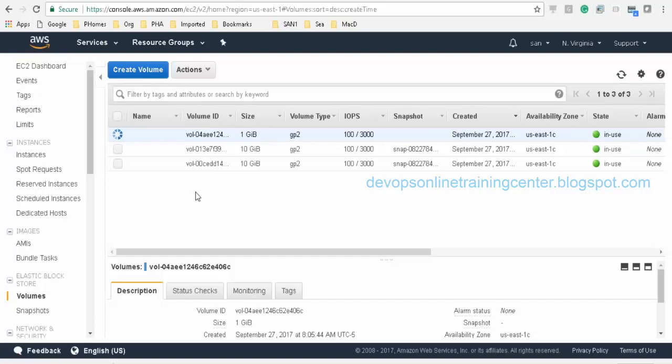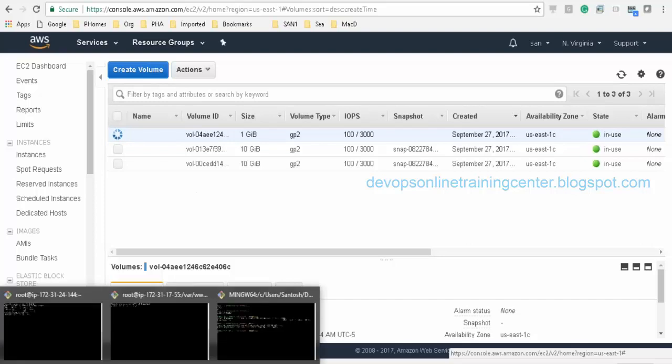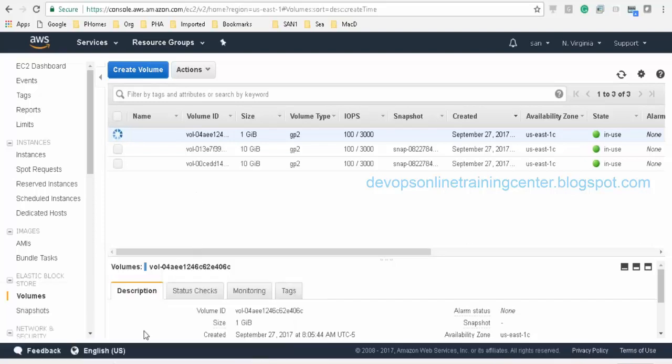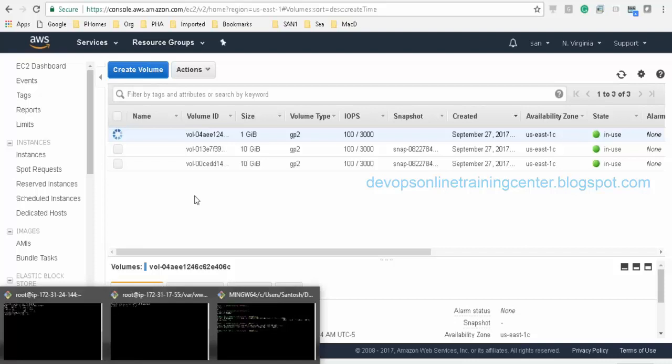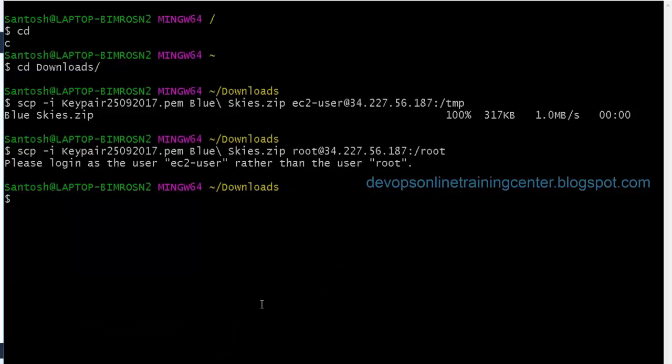Santosh, why is it taking SDF? Why did it not take SDB or SDC? Which one? The drive letter SDF. Yeah, that we'll see. Once this is attached, we'll see how it gets attached. Okay.